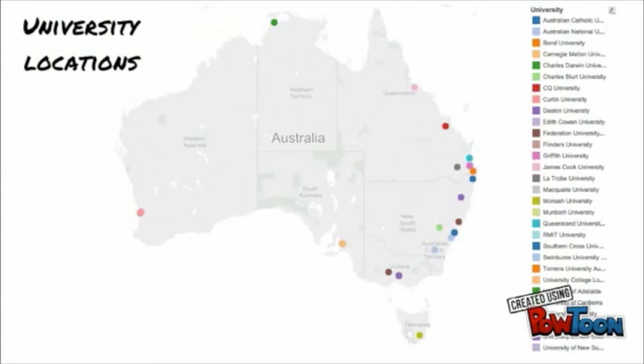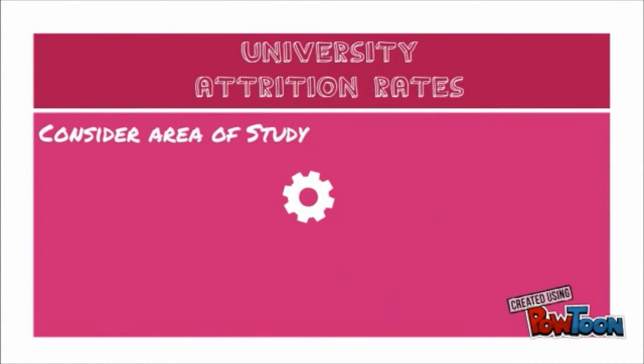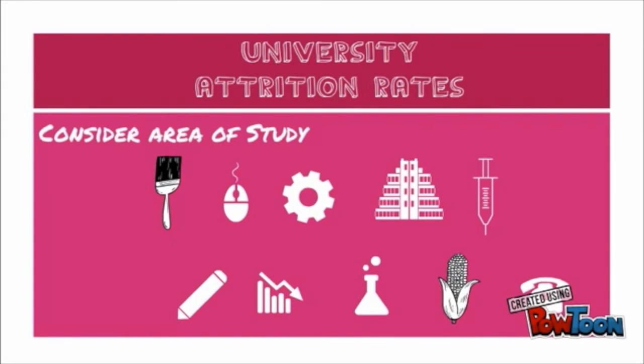We've created a visualisation of dropout rates across local government areas and a map that shows where Australian universities are. It's not surprising to see that students in metropolitan areas are more likely to complete their degrees. Different study areas were also a factor. There were different rates for each area, which we've visualised on another interactive chart.